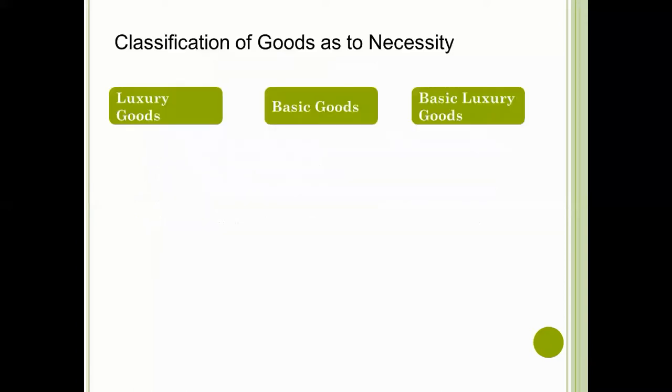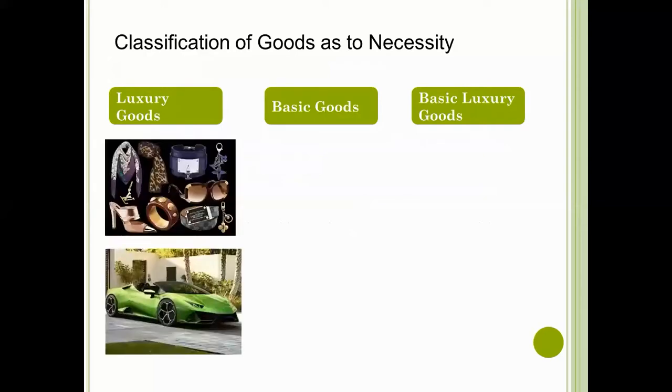So we have here other examples of how to differentiate those classifications of goods as to necessity. We have luxury goods such as luxury cars, luxury items, branded designer clothes, designer bags.